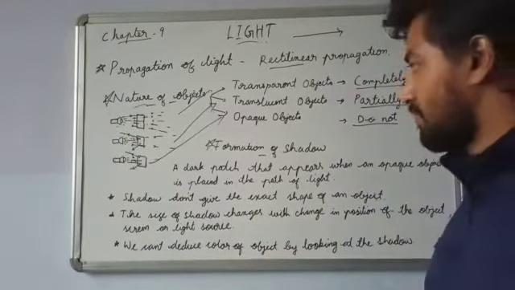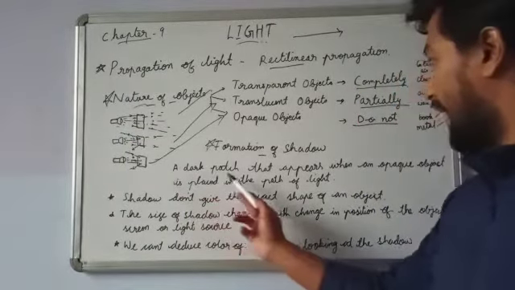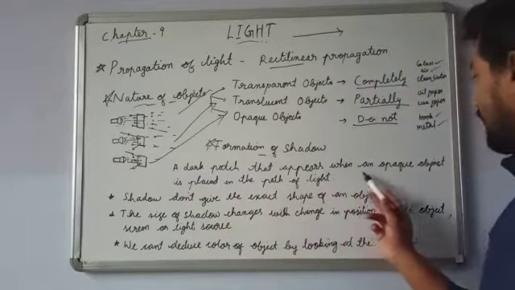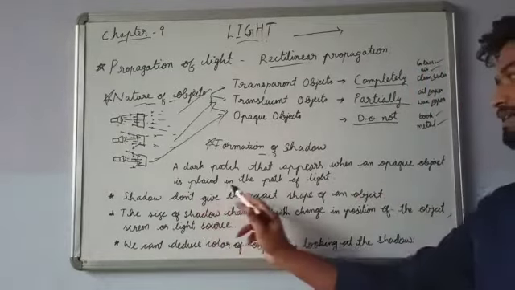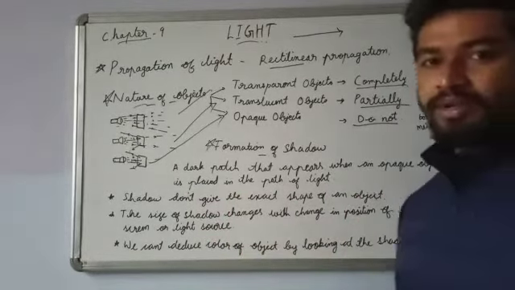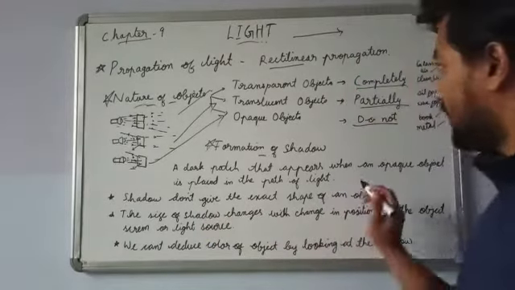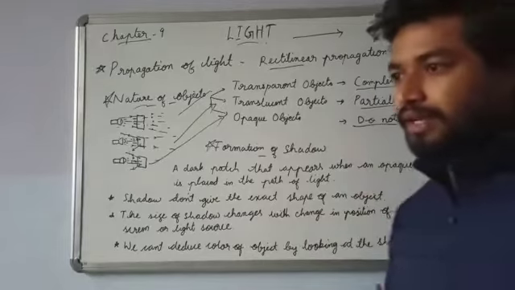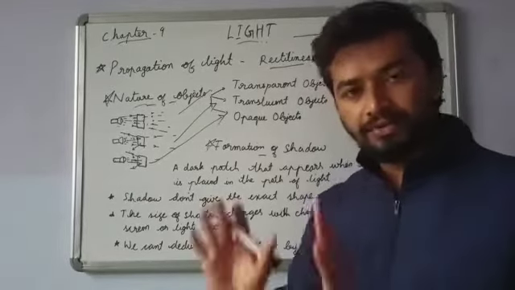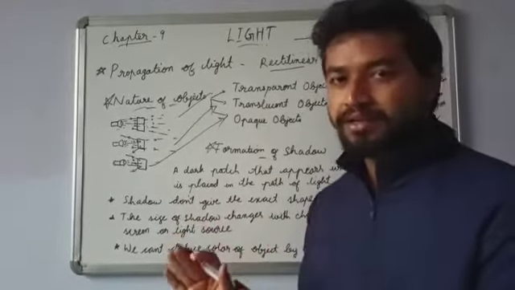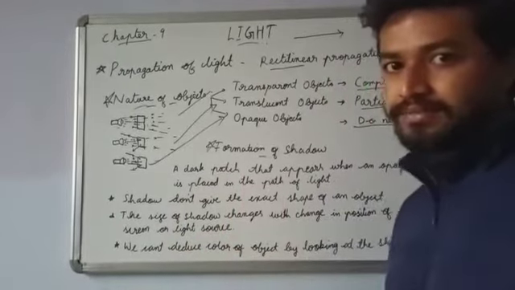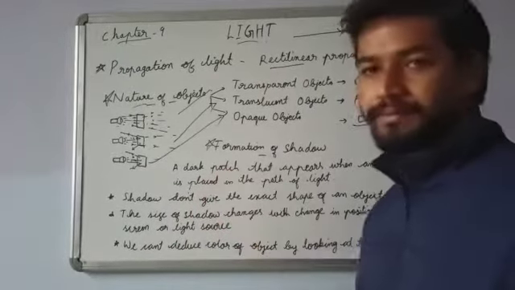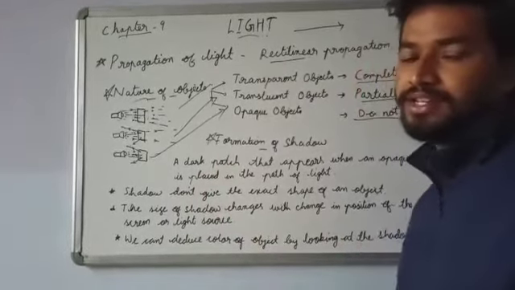The exact meaning of shadow is a dark patch that appears when an opaque object is placed in the path of light. What does this mean? An opaque object does not let the light pass through it, so if we keep an object like that in front of light, it will form a dark patch. It is known as a shadow.